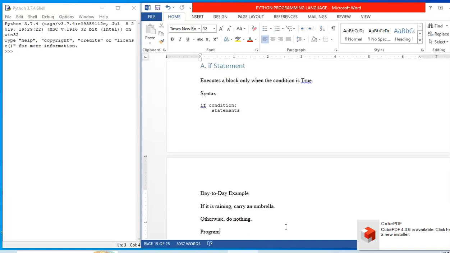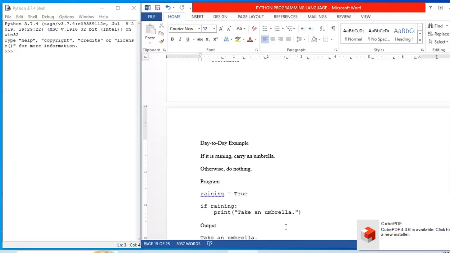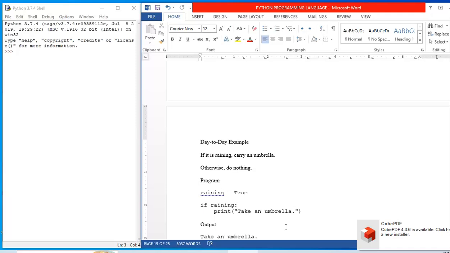Let us see an example from day-to-day life. If it is raining, carry an umbrella. So it is telling that if it is raining, carry an umbrella. What if it is not raining? We do not know what to do, because only the if condition is given. If the condition is true, we have to carry the umbrella. But if the condition is false, then do what? We do not know. So otherwise, do nothing.